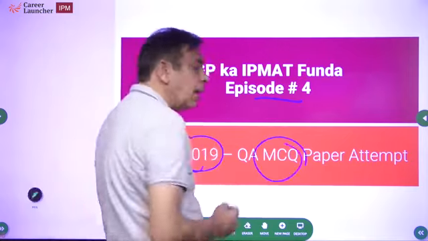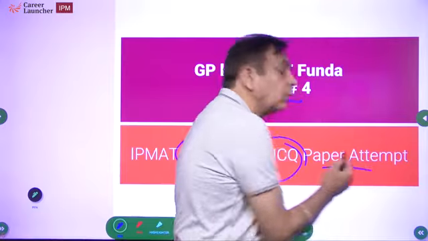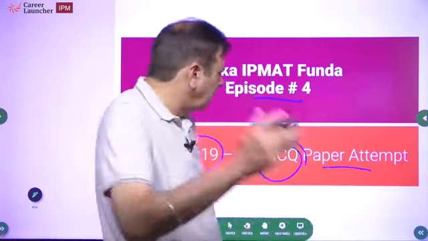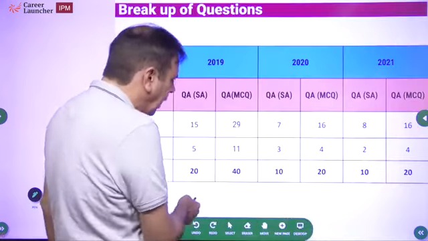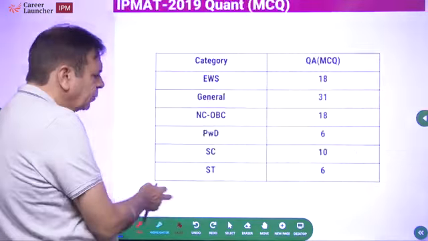Today we'll be looking at the IPMAT 2019 paper, the QA MCQ section: how to attempt the paper, which questions to attempt, and which ones to leave. If you remember, last time we did the same thing for the 2019 paper, quantitative aptitude short answer questions. There we showed that out of 20, you could have comfortably done 10, maybe 12 questions in those 40 minutes. Today we'll look at the MCQ paper, and here our target would be to say how many questions we can do out of 40.